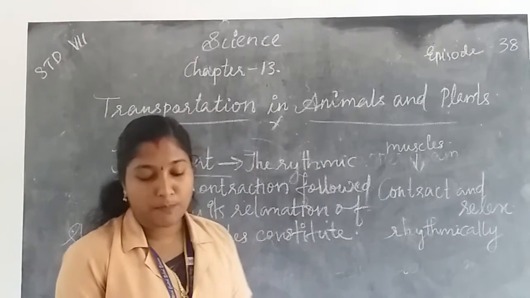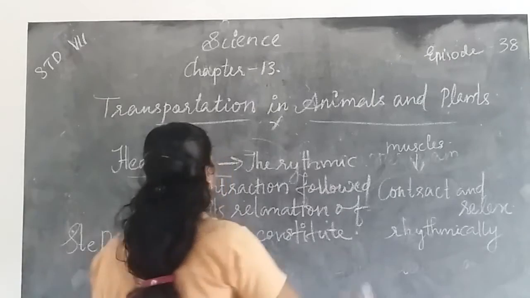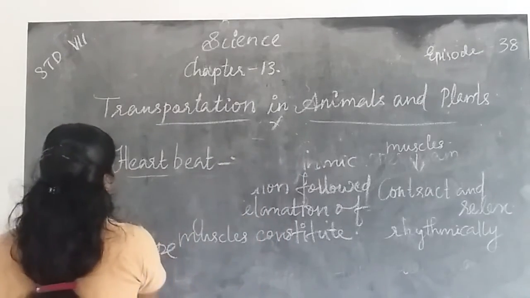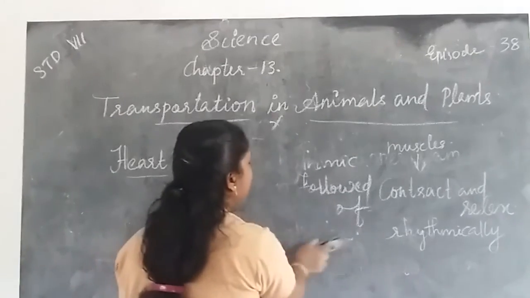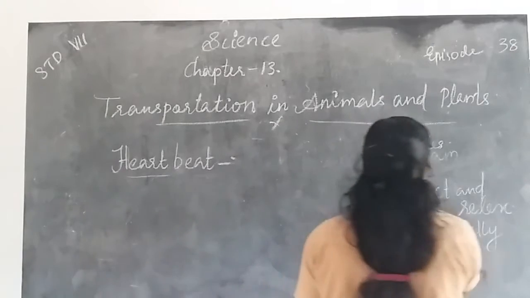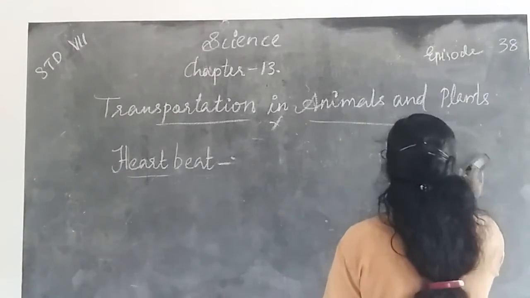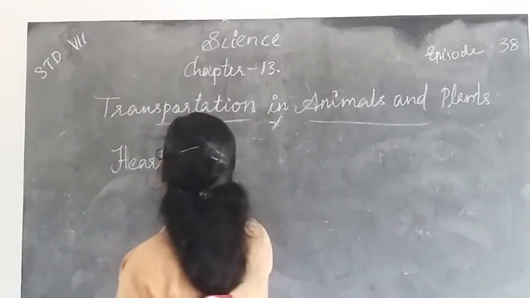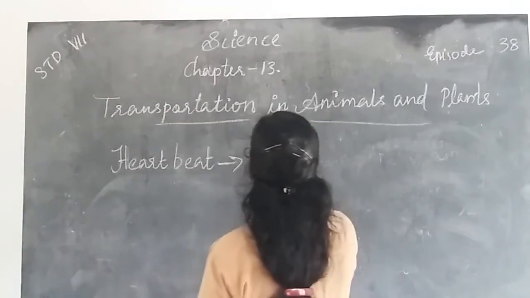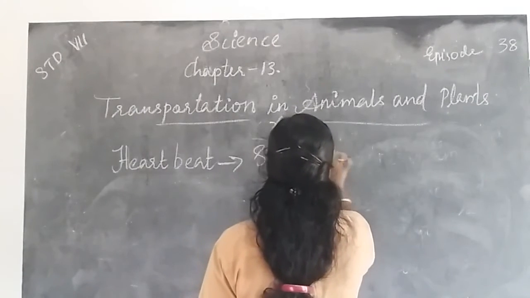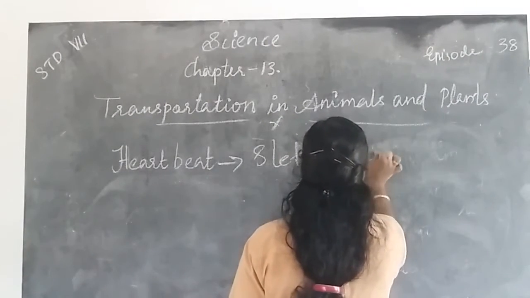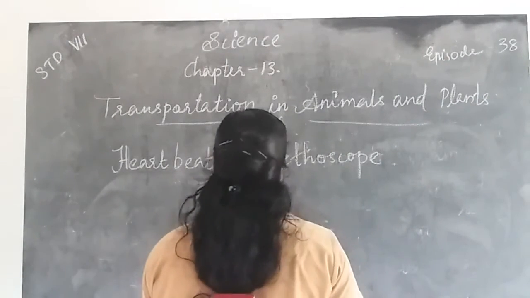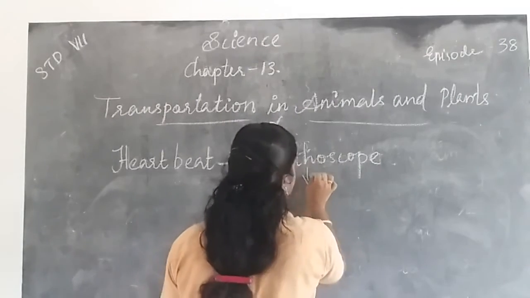We know that doctors use an instrument to amplify the sound of the heartbeat. Which instrument is used to amplify the sound of the heartbeat? Yes, the stethoscope.